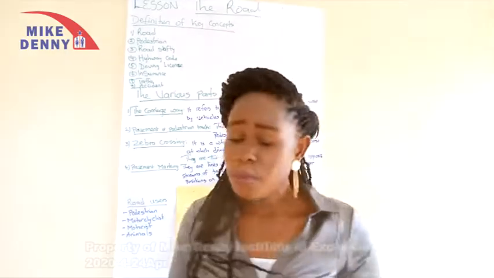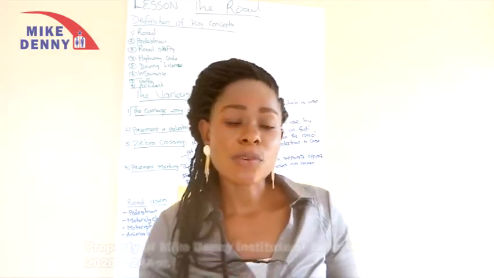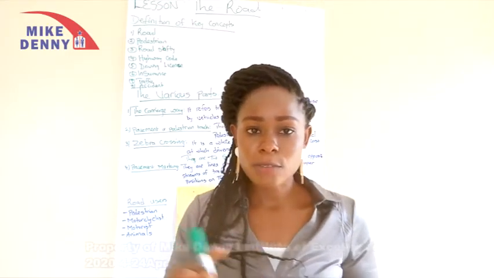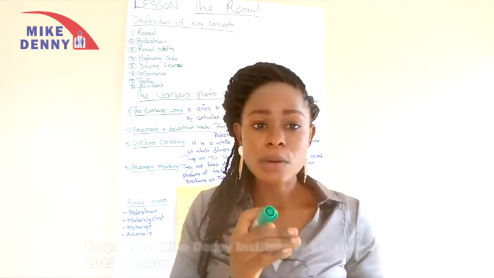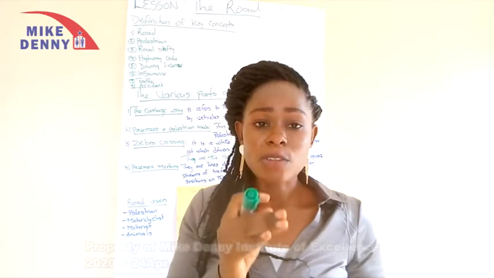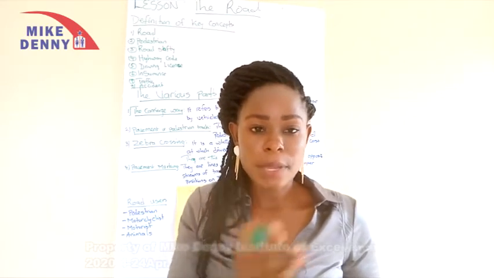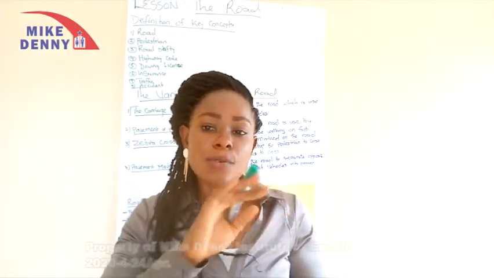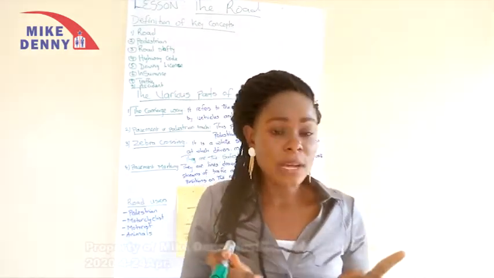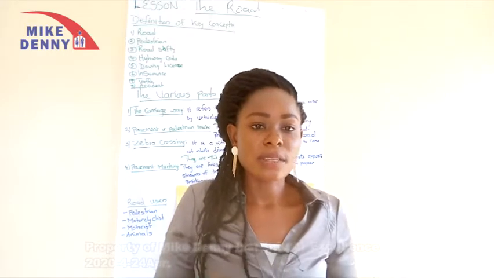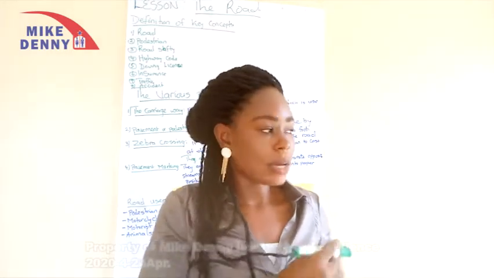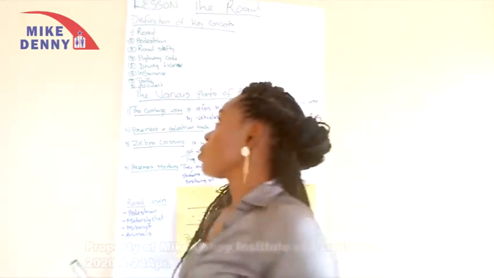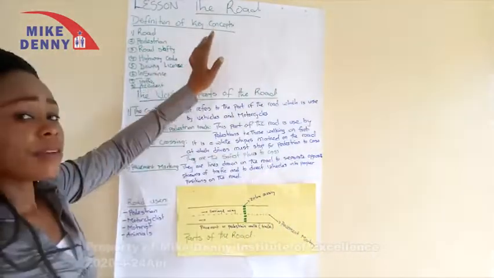You should also be able to bring out the different parts of the road and define these parts of the road. Tell me the part of the road that is best for a pedestrian. And at the end, you should be able to tell me the different road users, knowing full well that we are not the only road users. So you should be able to bring out the others. Okay, so I'm going to begin. First, we're going to begin with the definition of key terms.